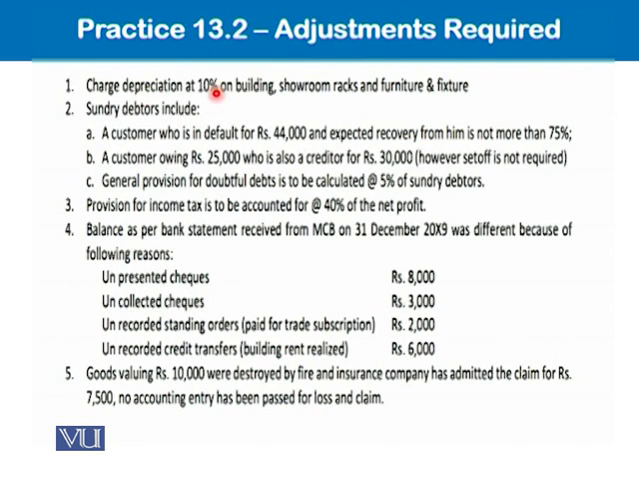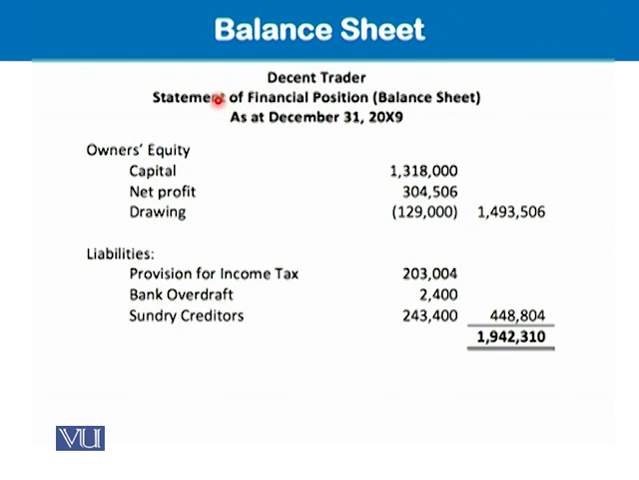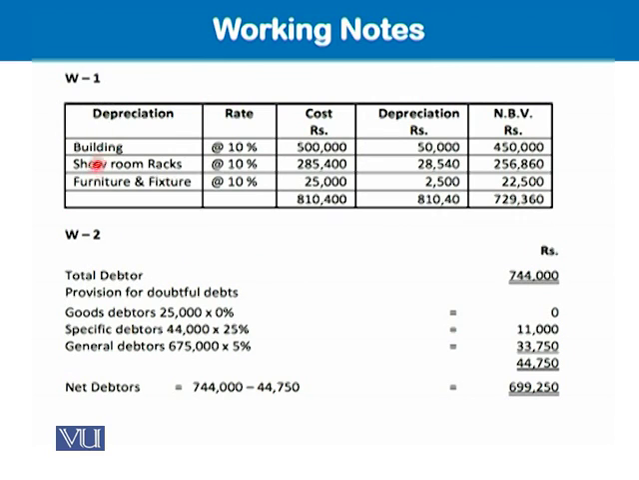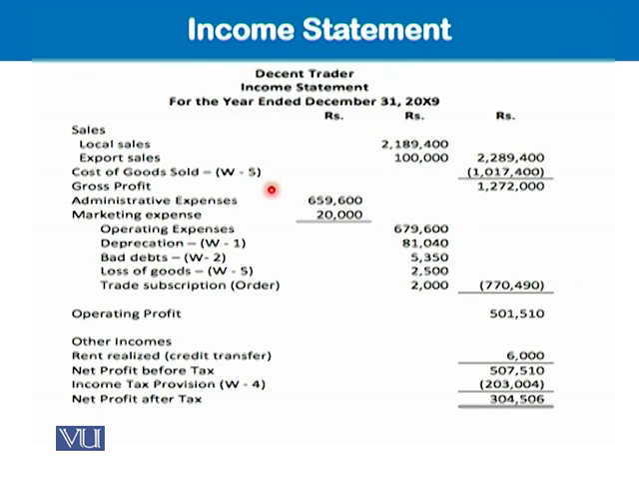charge depreciation at 10% on building, showroom racks, and furniture and fixture. So remember, we have to charge depreciation at 10%. Just see this working. We have building, showroom racks, and furniture. Rate is 10%. Cost is given. Depreciation is this. And this is the net book value. So this type of working you will always prepare for calculating depreciation.